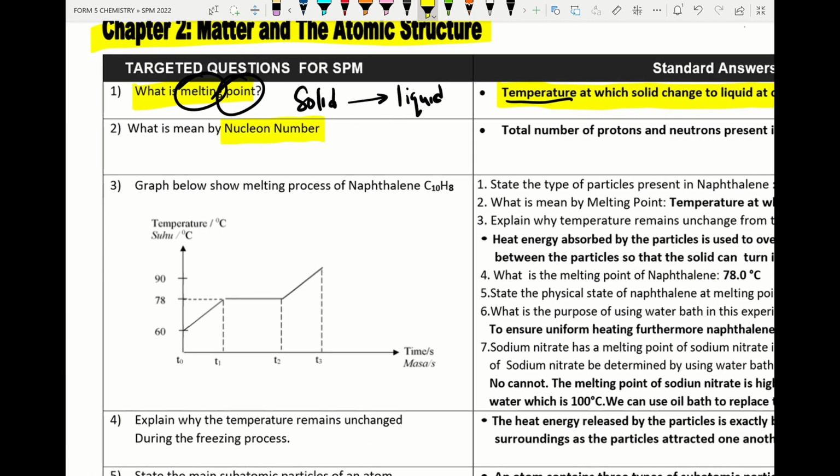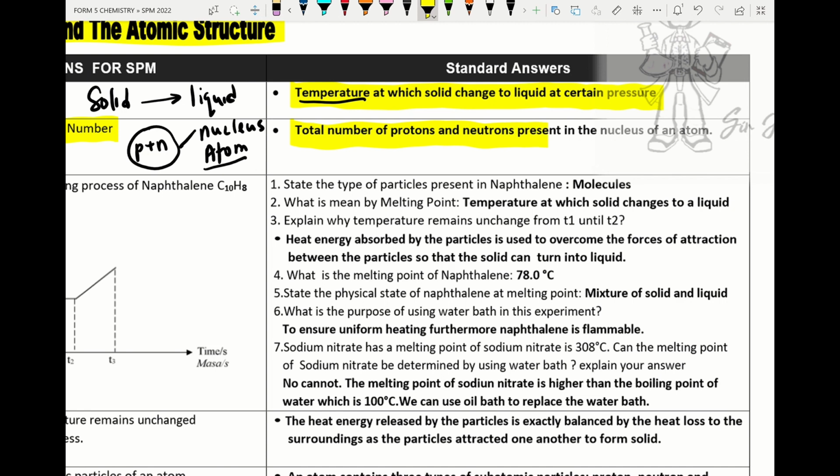Alright, next, what is meant by nucleon number? Nucleon number is the total number of protons plus neutrons that are present in the nucleus, and please put atom, nucleus of an atom. This means by nucleon number, the total number of protons and neutrons that are present in the nucleus of an atom.